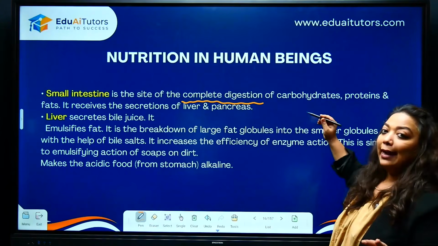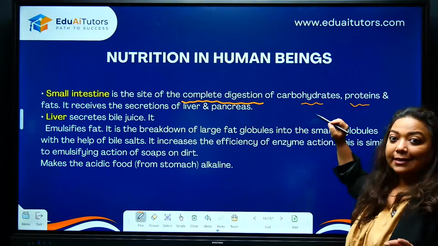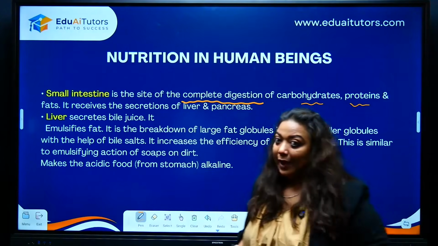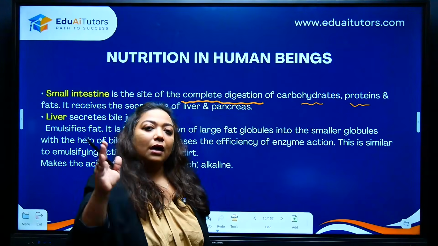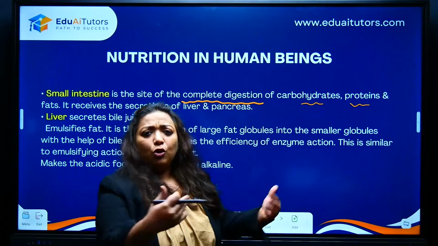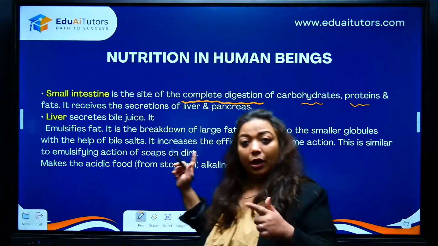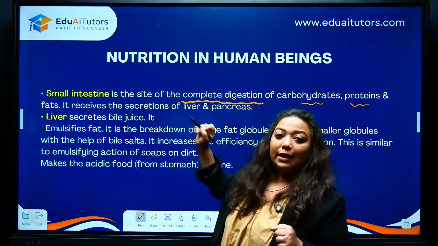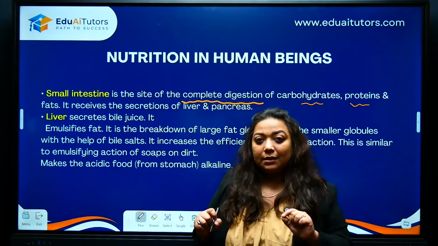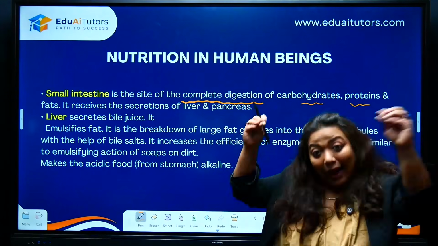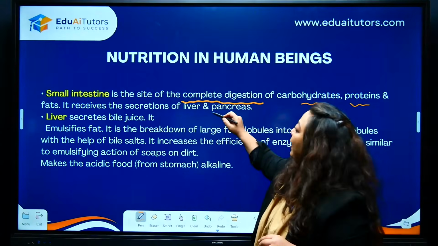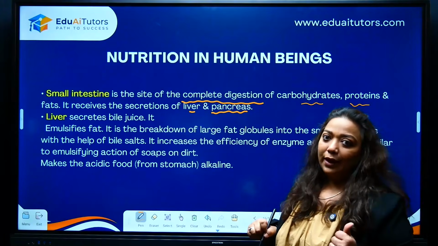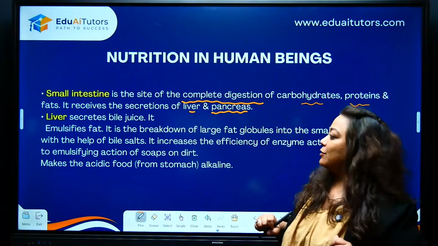So here what are we looking at? Nutrients like carbohydrates, proteins as well as fats are going to get digested. But remember, what did I say? Enzymes are unsung heroes. Unsung meaning the heroes who are doing the work but nobody is praising them. So here we don't have any chapter for enzymes, but they are the ones who are doing the work. Similarly, the small intestine also has enzymes, but these enzymes are added or sent to it from the pancreas, and there is something called bile which is coming from the liver. Okay, so we're going to see those three enzymes soon.